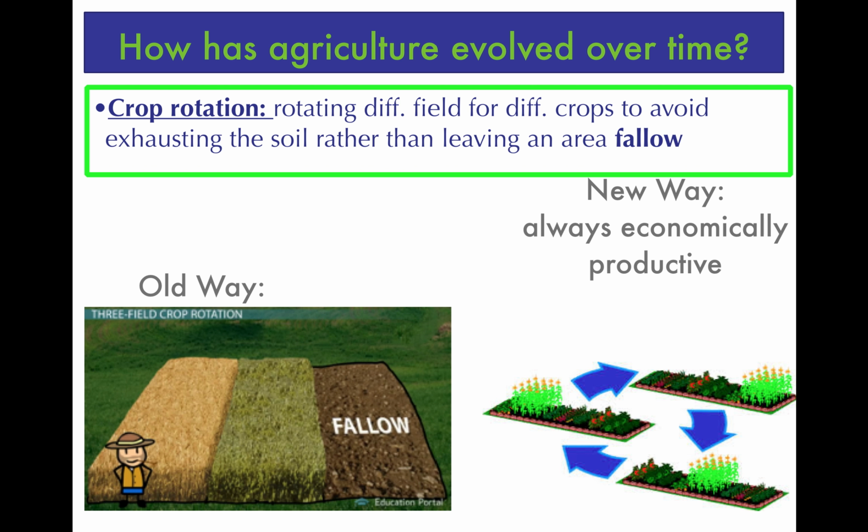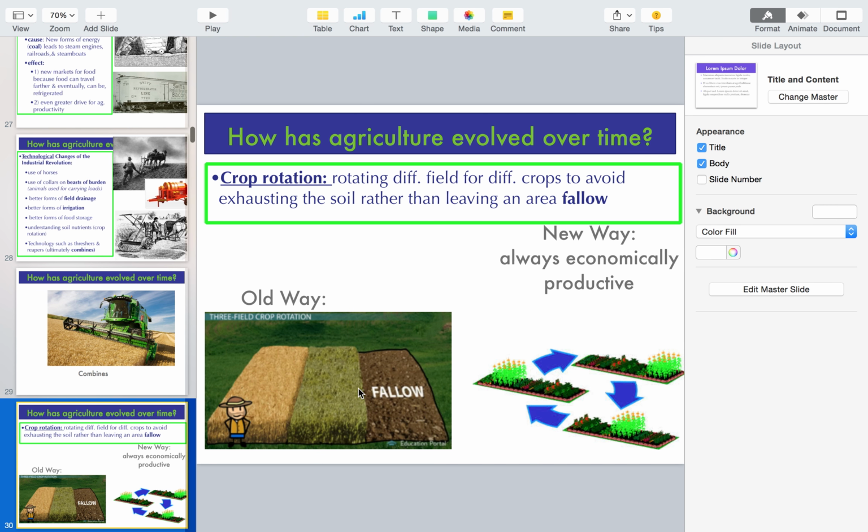Well, the old way is just continue to rotate those through. So what was left fallow will now rotate here. This crop will now go back to what was once left fallow, so on and so forth. That was the old way, 3-field crop rotation.